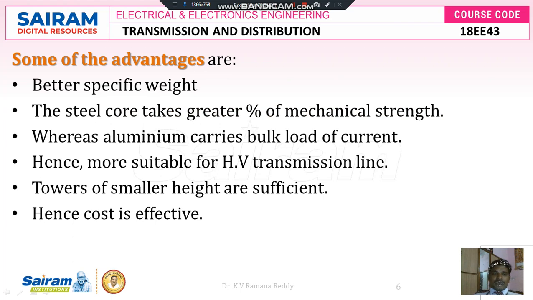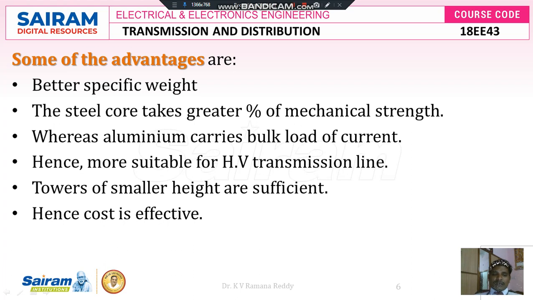Some of the advantages of ACSR conductor: it has better specific weight. The steel core takes a greater percent of mechanical strength when we increase the number of steel strands, whereas aluminum carries the bulk load of current, whose conductivity is very high compared to steel. Hence it is more suitable for high voltage transmission lines because of its attractive conductivity and tensile strength.